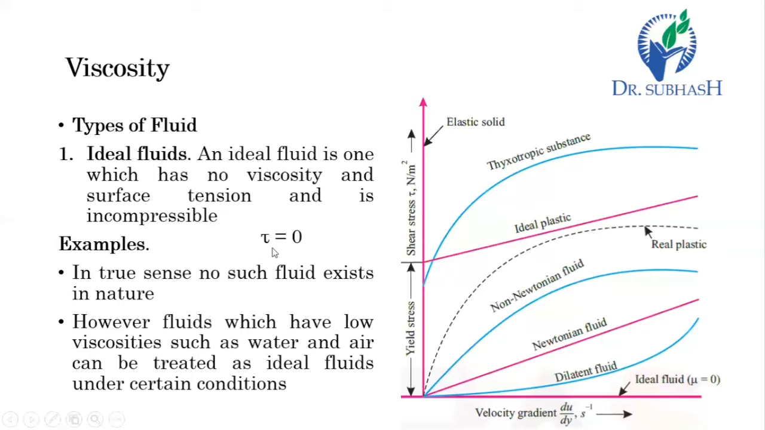So it has a tau equal to 0. So an ideal fluid you can put on the x-axis here, and mu is also equal to 0. But in nature or in real practical application, no fluid is considered ideal. But a fluid which has very, very low viscosity is considered to be an ideal fluid in some applications. So this is the first, the ideal fluid.